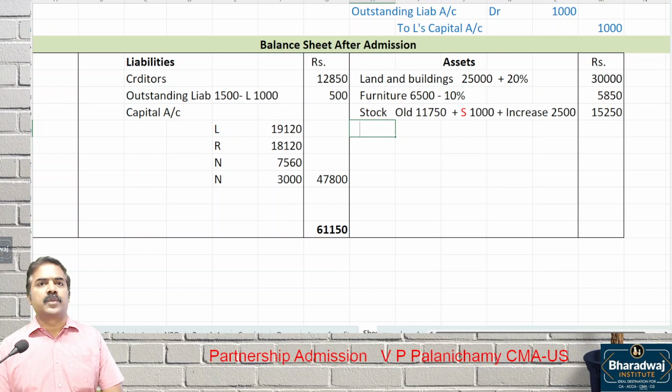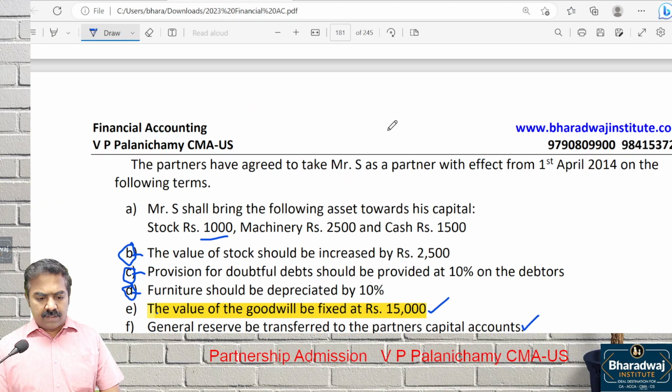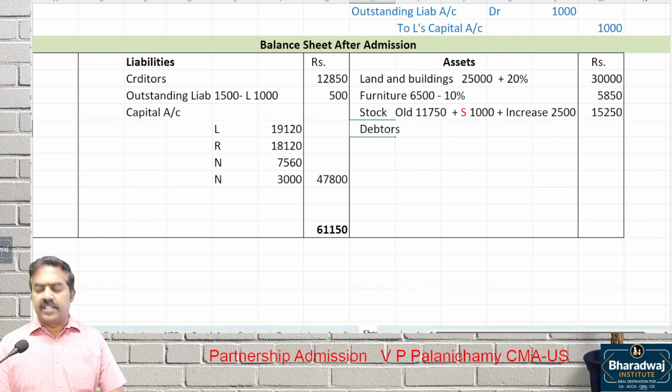Then, what is the next one? Debtors. Any change in debtors balance? Less provision. How much percentage created? 10%. So 5,500 minus 10%, 4,950.